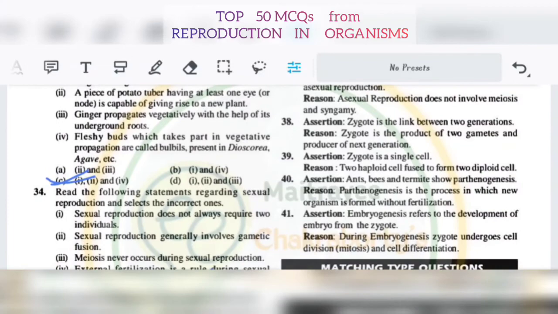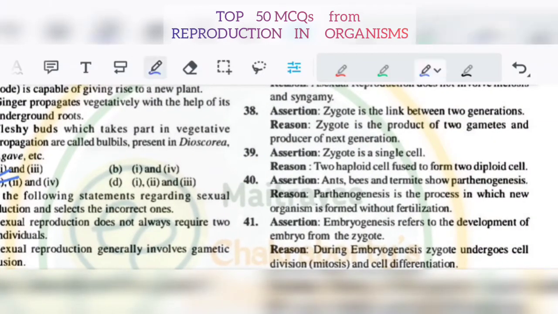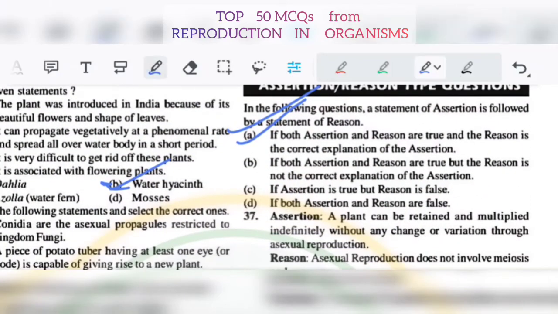39. Assertion: zygote is a single cell. Reason: two haploid cells fused to form a diploid cell. 39 it will be C.